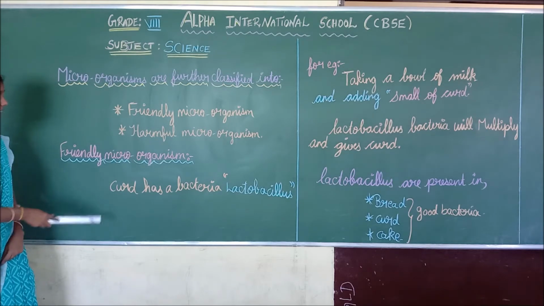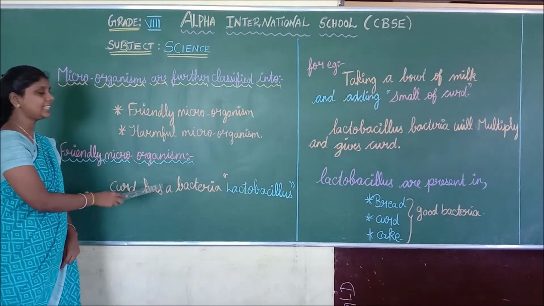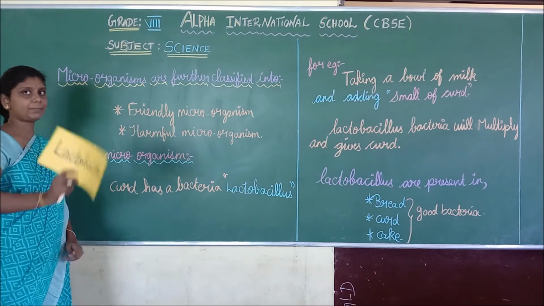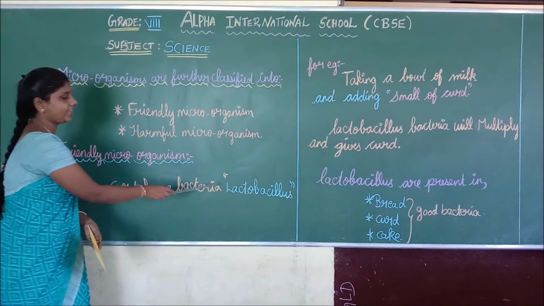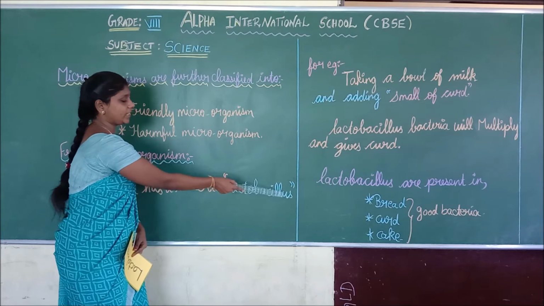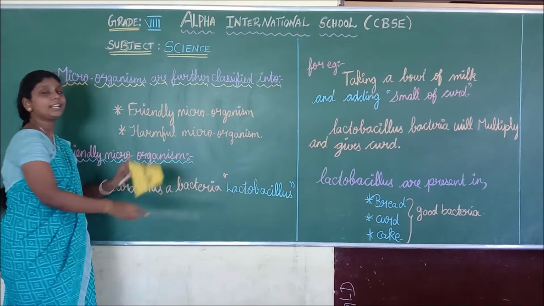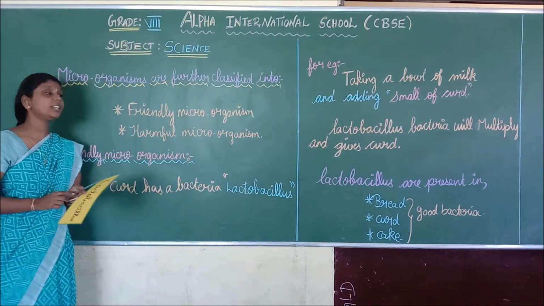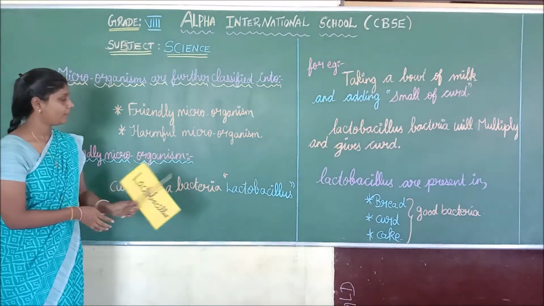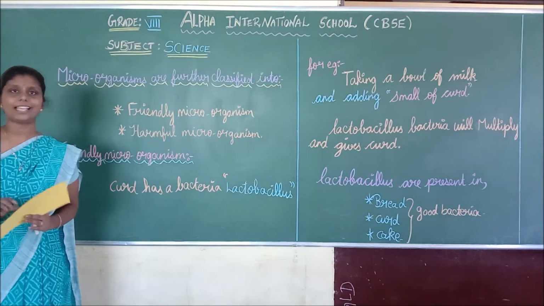Okay. For example, we are taking curd. Curd has a bacteria called lactobacillus. Curd has a bacteria called what? Lactobacillus. Spell the word lactobacillus. Curd has a bacteria that is called lactobacillus. Curd also has an acid. That acid is called what? The acid is lactic acid. The acid which is present in curd is called lactic acid. Do you understand?